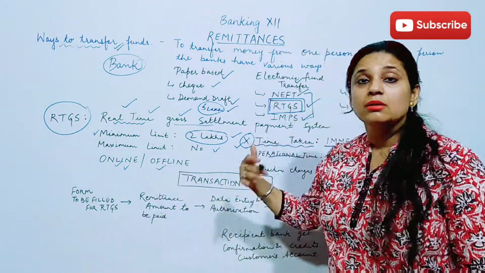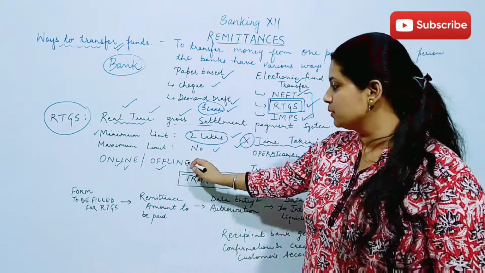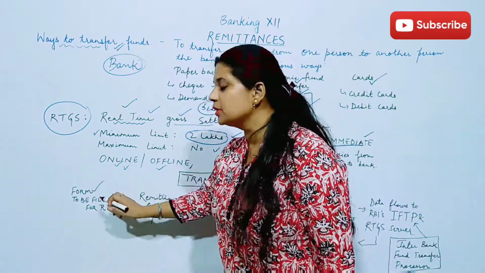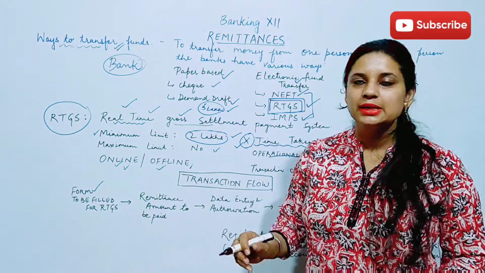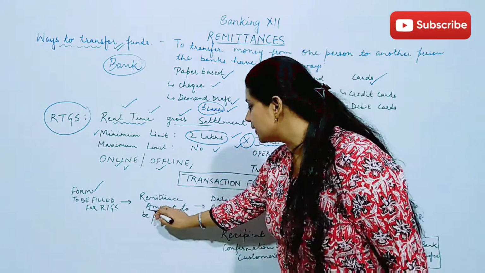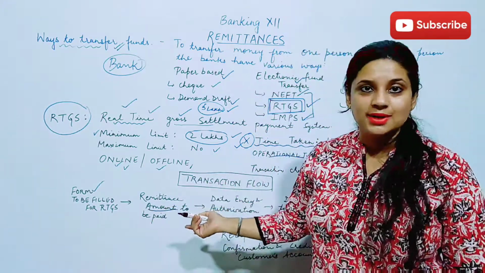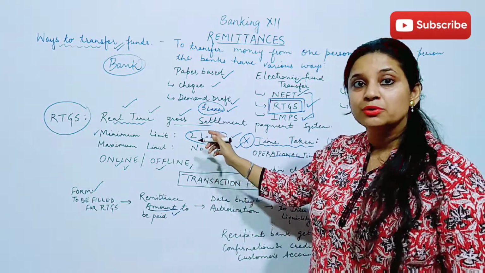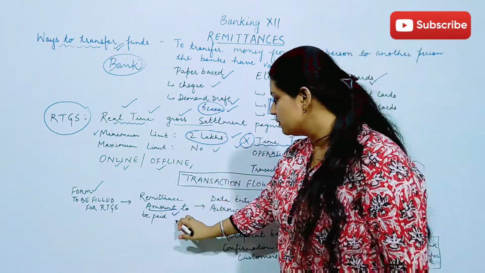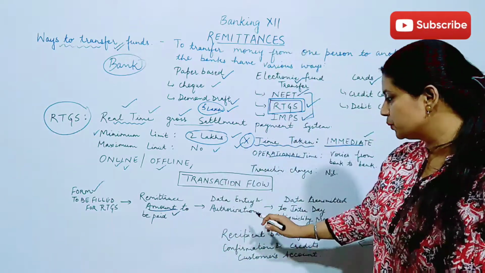If we are taking it up by going to the bank, the offline method, firstly we have to fill up the form. We'll take the form for RTGS, fill it up, write the details, and write the amount that is to be remitted or transferred. We should know that the amount should be above 2 lakh rupees only, right? So we'll put the amount over there.